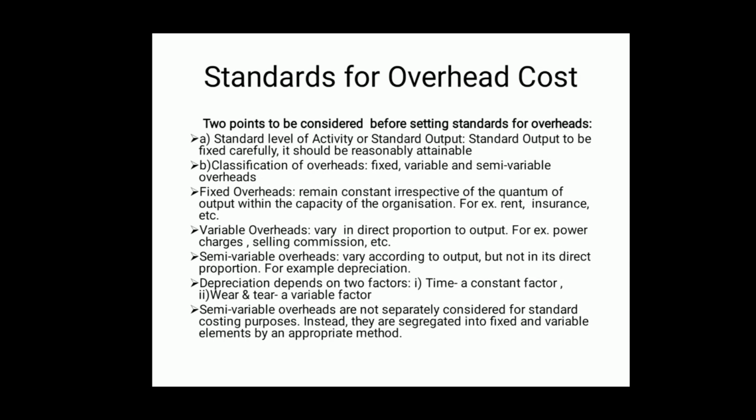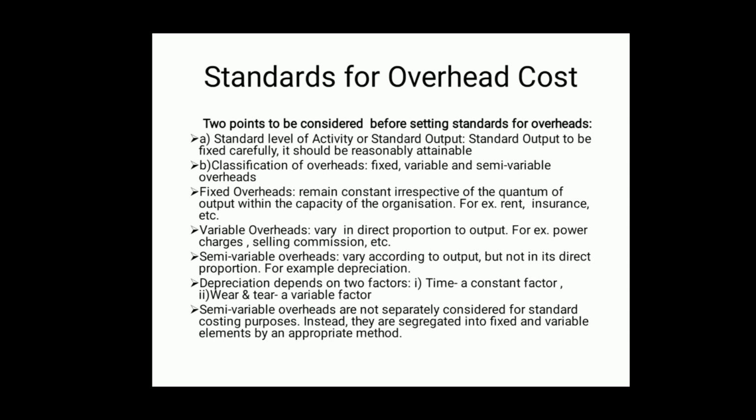It should be reasonably attainable. Before setting the standard for cost, the management should fix standard output. What should be the output level or level of output to be produced by the organization? So, that is called standard output or standard level of activity.